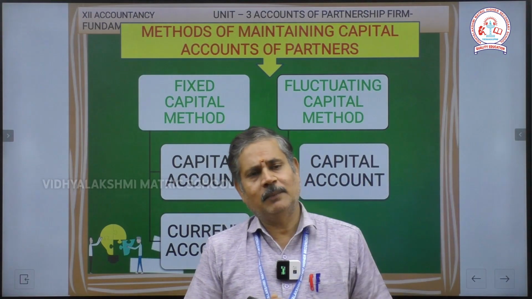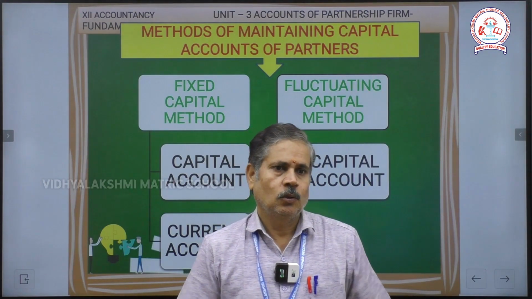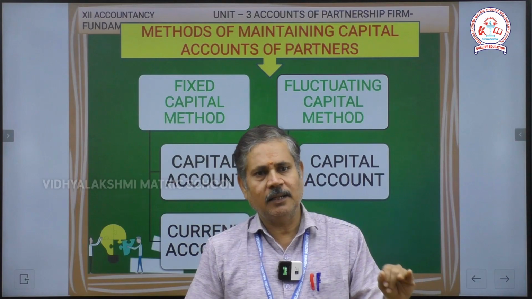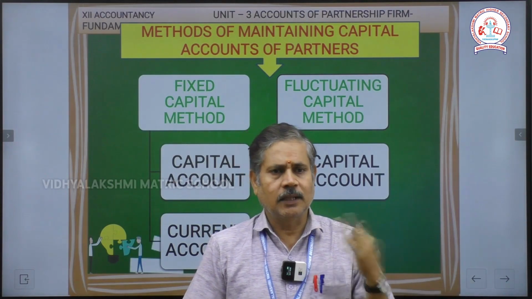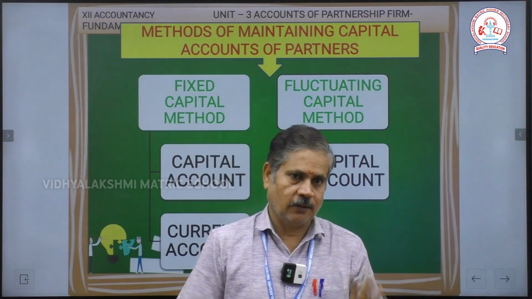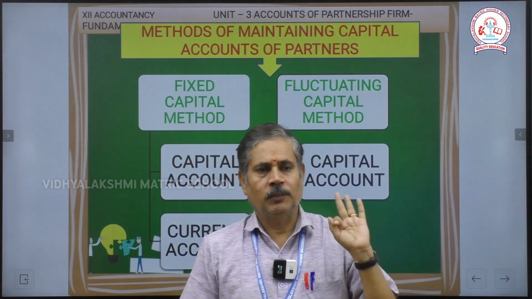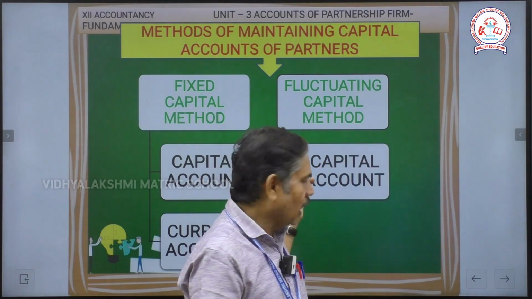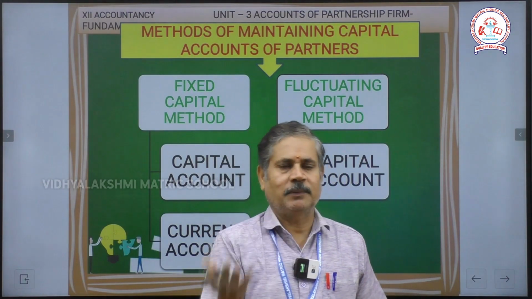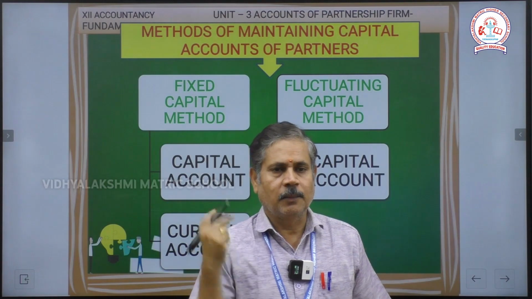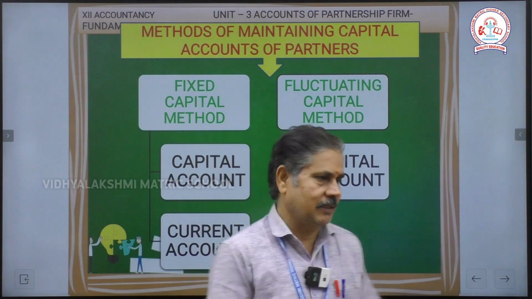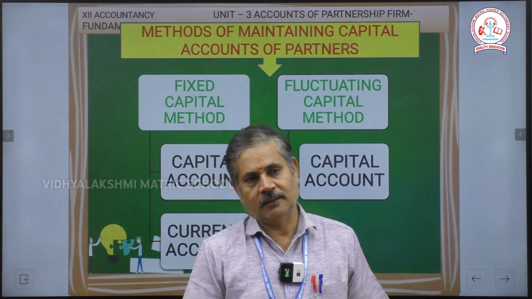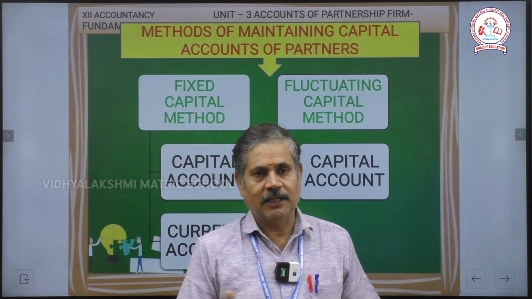In the fixed capital method, we prepare two ledgers. One is the capital account, where we enter only the opening capital, additional capital, and any amount permanently settled or withdrawn by a partner. These transactions alone are entered in the capital account under the fixed capital method. The next one is the current account. Except for opening capital, additional capital and permanent withdrawal, all remaining transactions and adjusting entries are entered in the current account. So in the fixed capital method, we have to prepare two ledgers: one is the capital account, and the other is the current account.